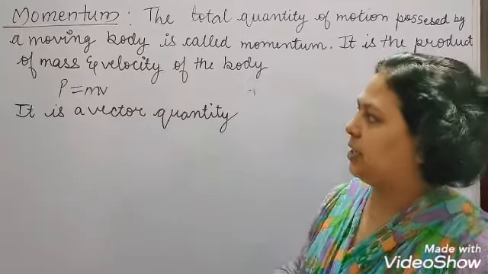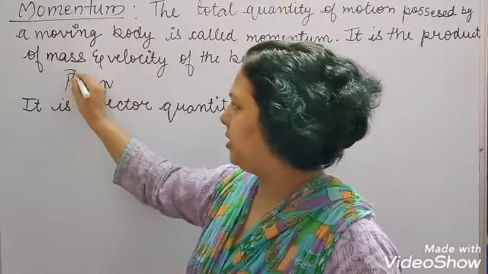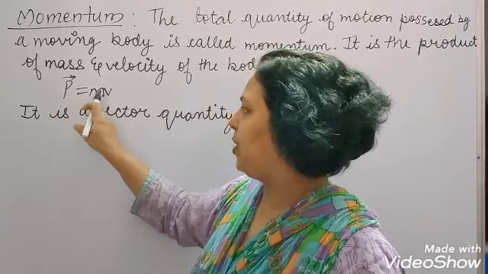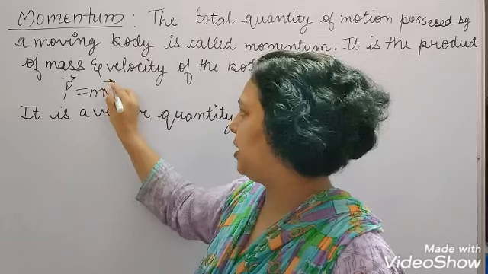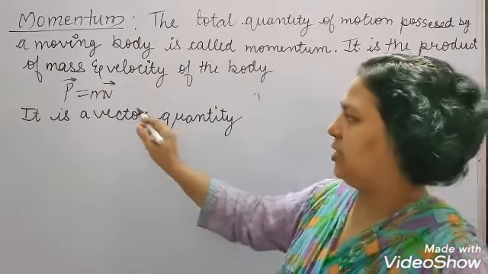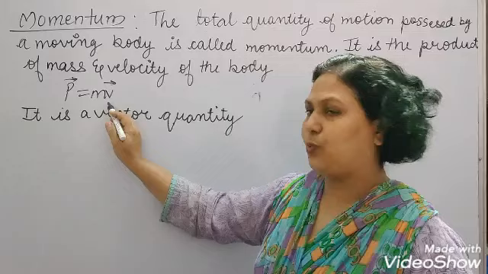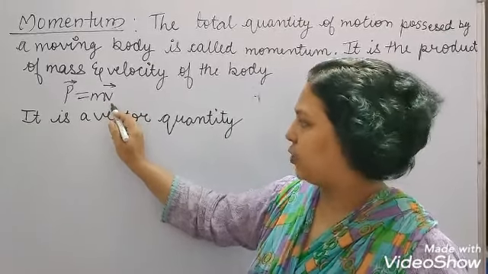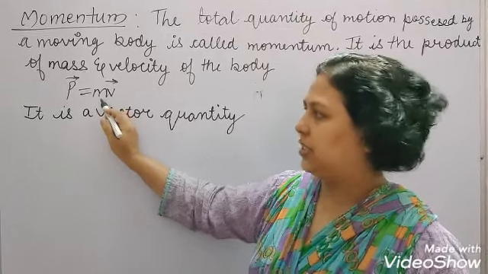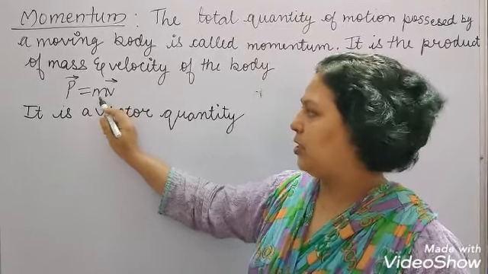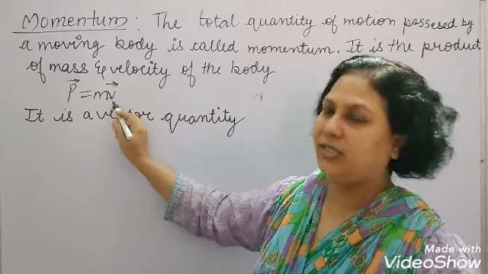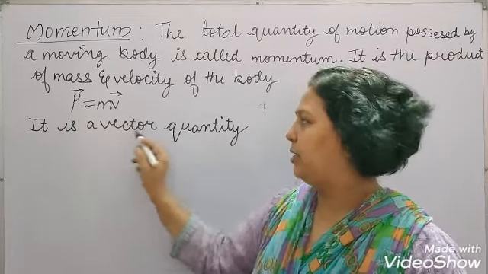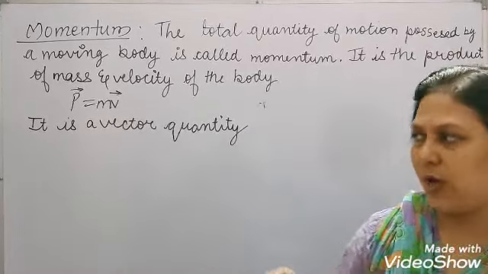Momentum is represented with the letter P. Velocity is a vector quantity and mass is a real number, so a real number multiplied with velocity gives a vector quantity. So momentum is also a vector quantity.